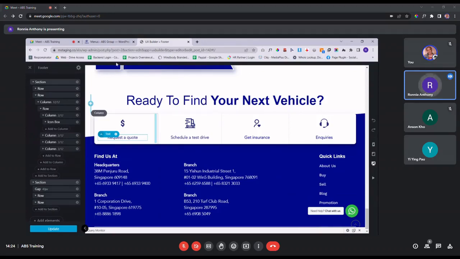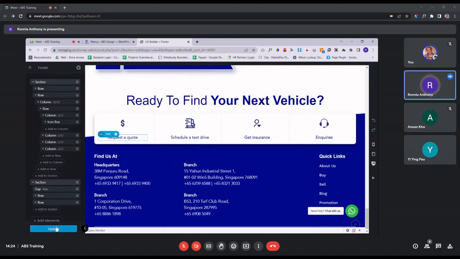But let's say, for example, before you fully update it, if you want to look at it first, you can. And then if you want to revert back the changes, you can use this undo and redo button. The condition for this is before you click on the update button.